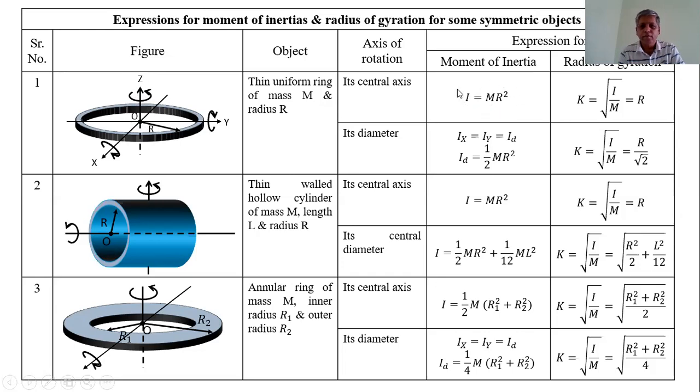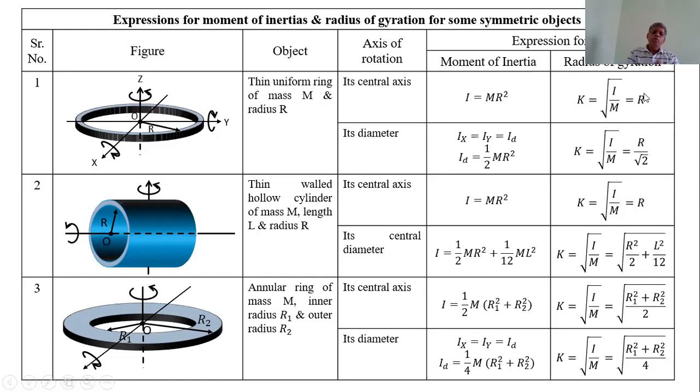This is already seen. Its radius of gyration k is the square root of I upon m, since I is equal to mk square, and from these equations, k is equal to r.